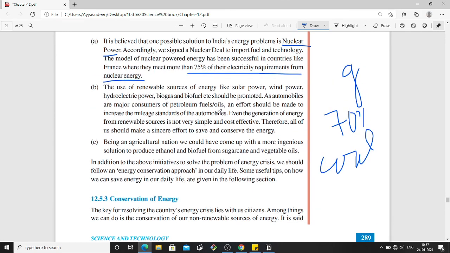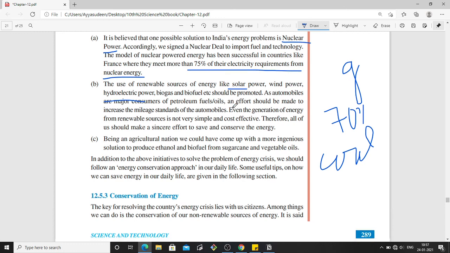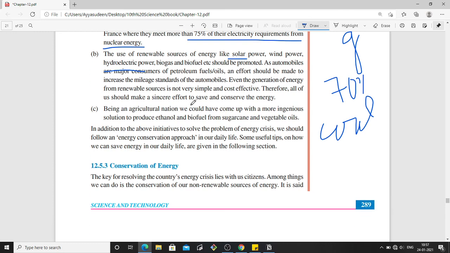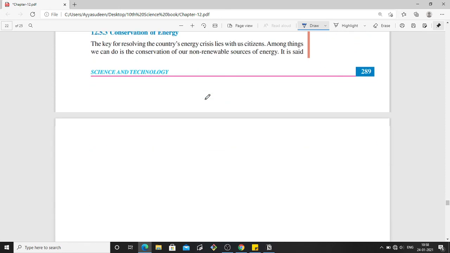The use of renewable energy sources like solar power, wind power, and hydroelectric power has to be increased so that the energy crisis can be solved. In an agricultural nation like India, we can use some bioproducts like ethanol and biofuel. Biofuel is taken from sugarcane and vegetable oils. These can be used as fuels so that we can solve the energy crisis.